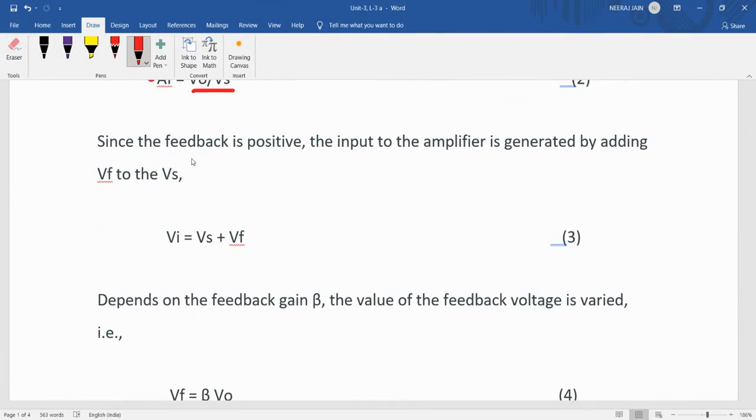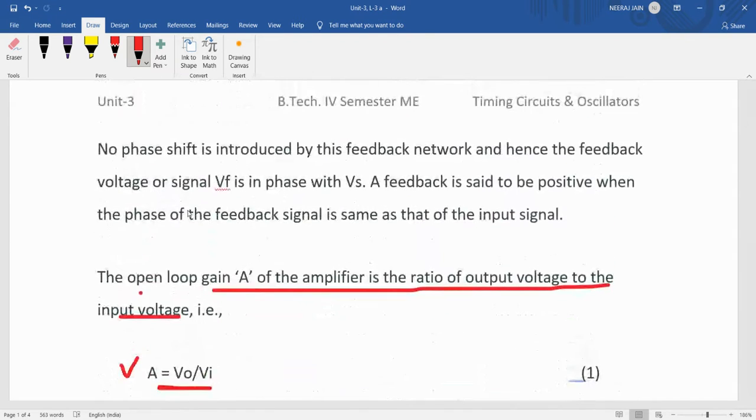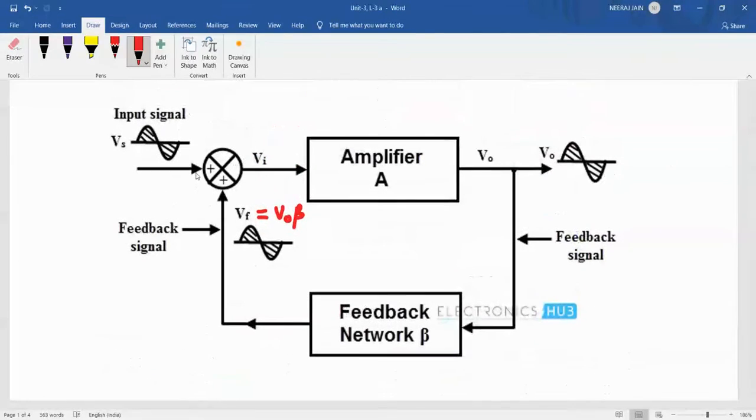Now, since the feedback is positive, the input to the amplifier is generated by adding Vf to Vs. So Vi will be Vs plus Vf.